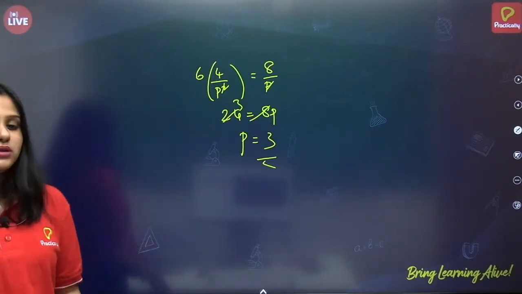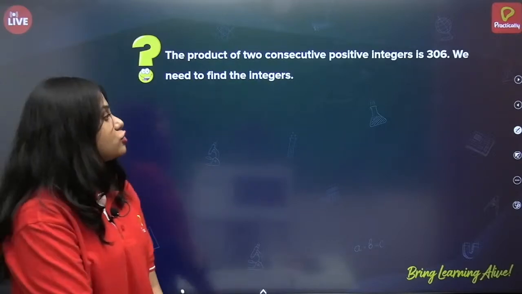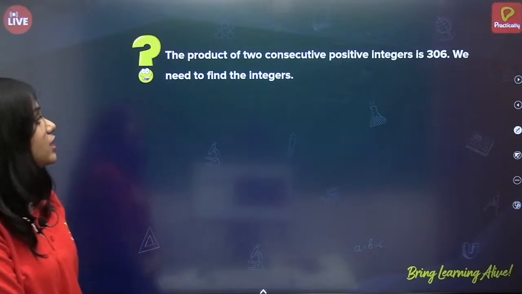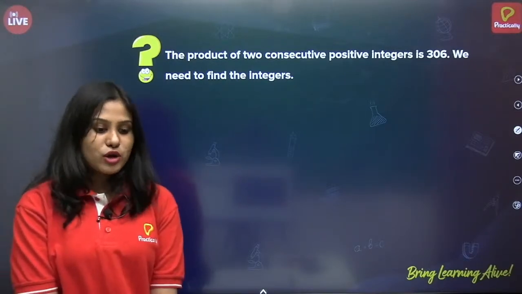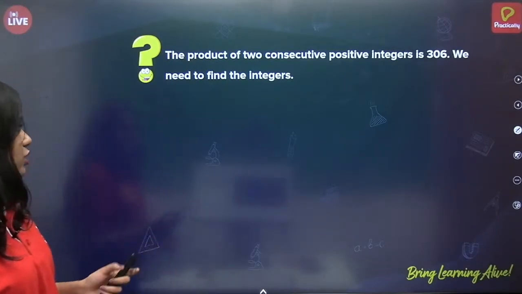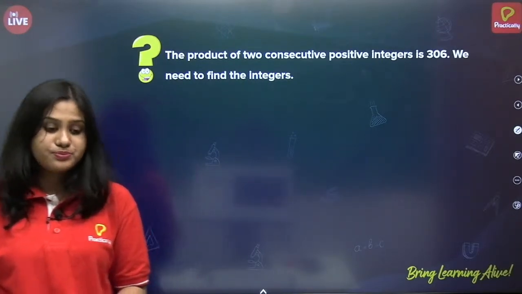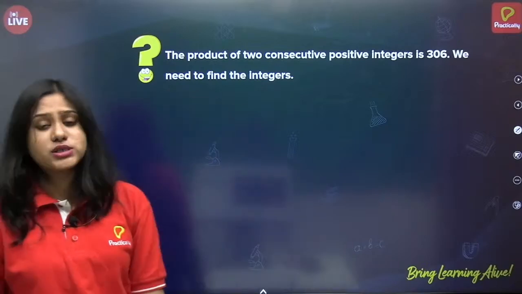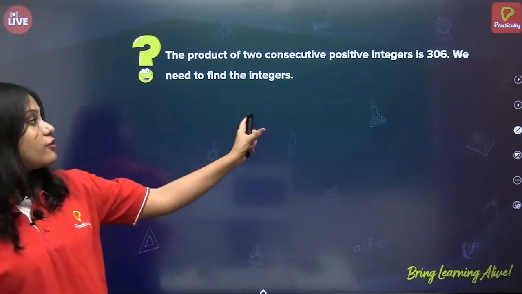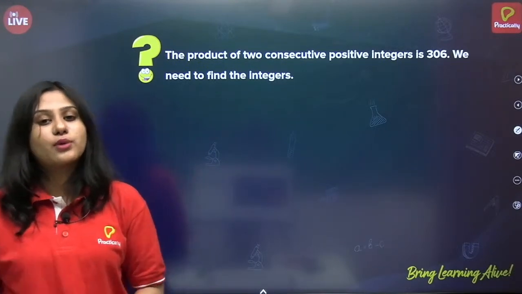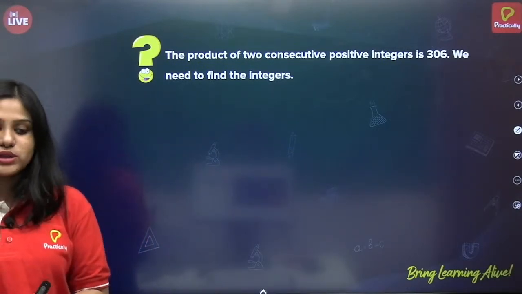Alright, simple. Next. The product of two consecutive positive integers is 306. We need to find the integers. Come on, this is I guess the last question. So I want every one of you to please solve it. Okay. Take two consecutive positive integers and the product of them is 306. So you'll get a quadratic equation. Do solve the quadratic equation and let me know the answer in the comments.